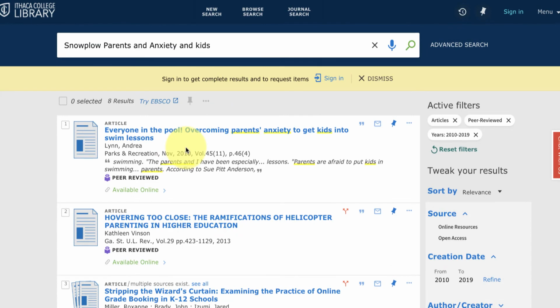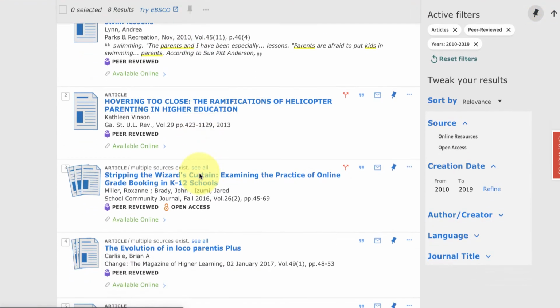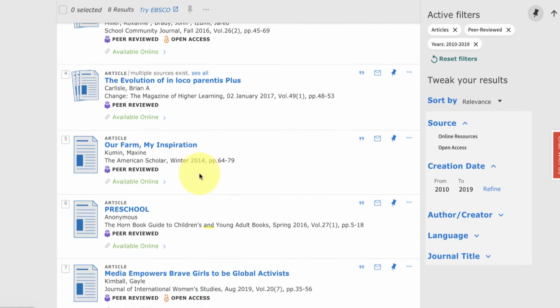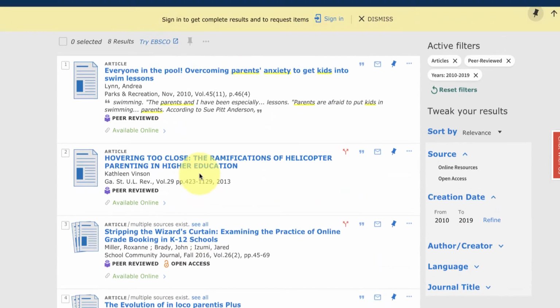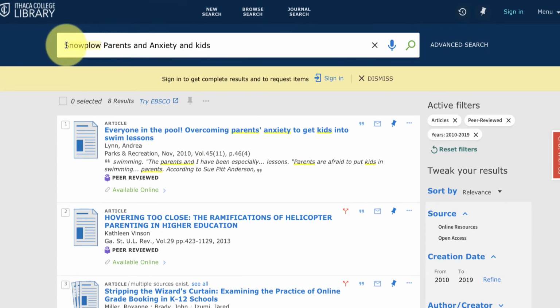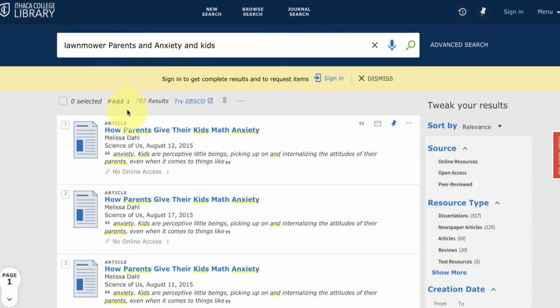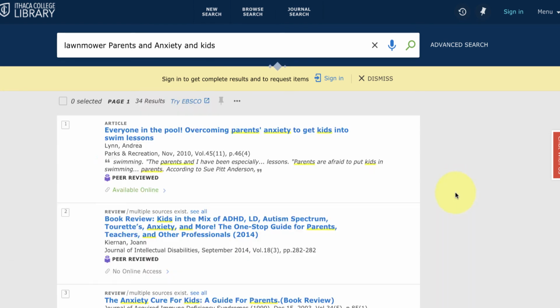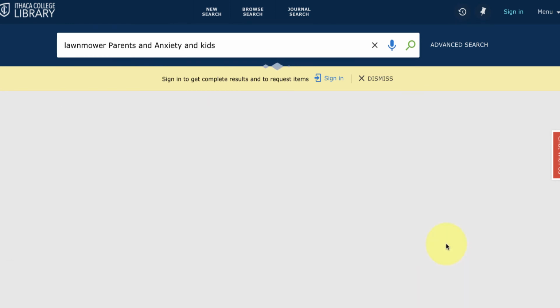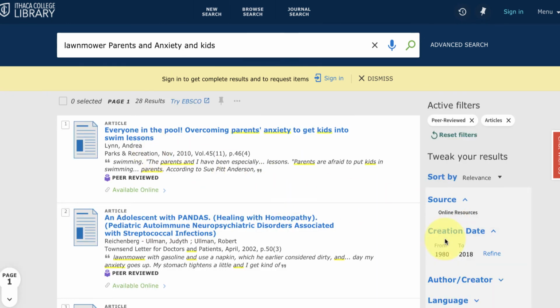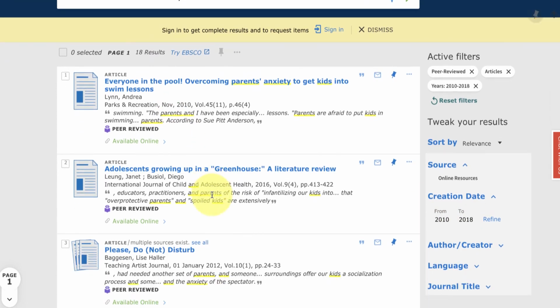Okay, so I return to my results list, and the 2 possible articles that could have been a good fit did not work out. Again, I could play with the terms and change this to lawnmower parents. And now I have 782 results. And again, I have to go through the same process. Click peer review, focus on articles, down to 28, narrow it down to the last 10 years. And now I have 18, and now I can quickly go through these.